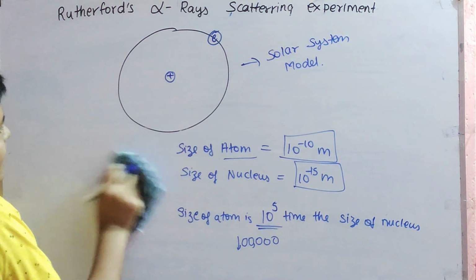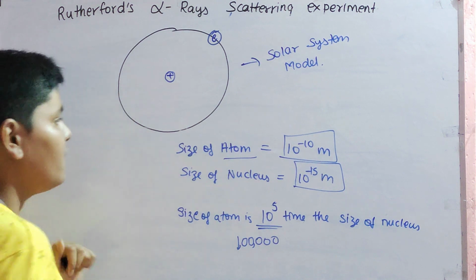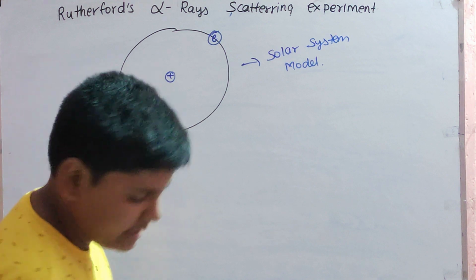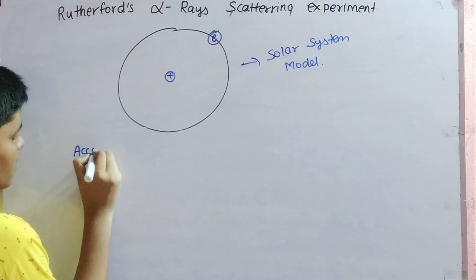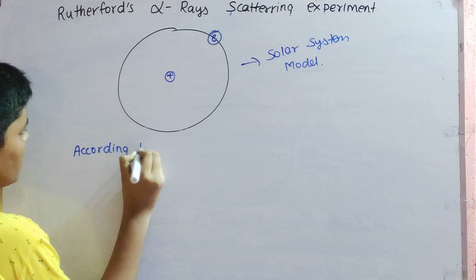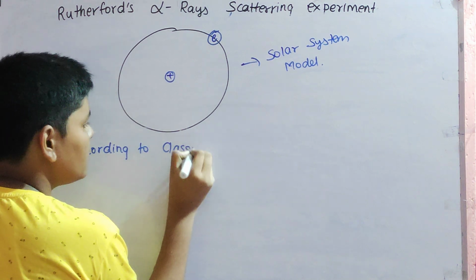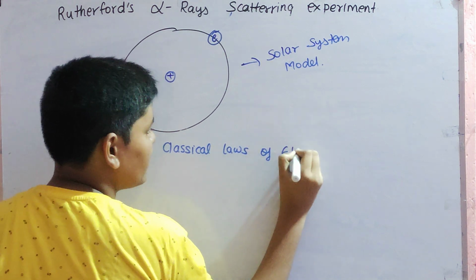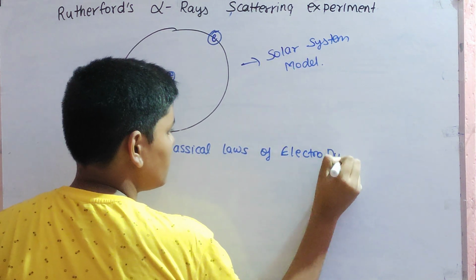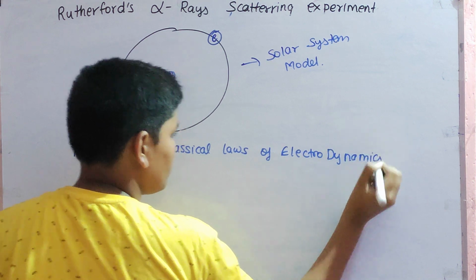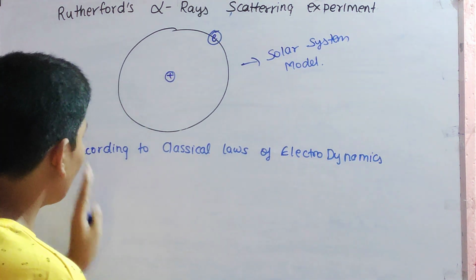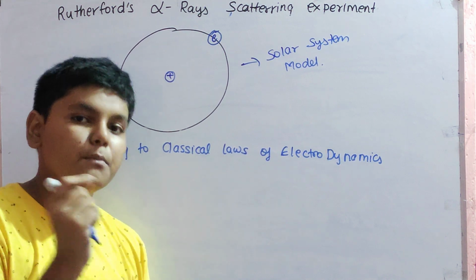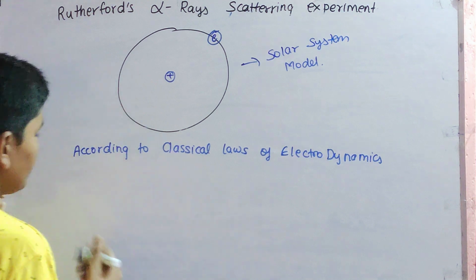Now, why did this model fail? Not atom, why did the model fail? For this there is one theory. According to classical laws of electrodynamics, we have to listen to this. According to classical laws of electrodynamics, any charged particle in motion radiates energy.